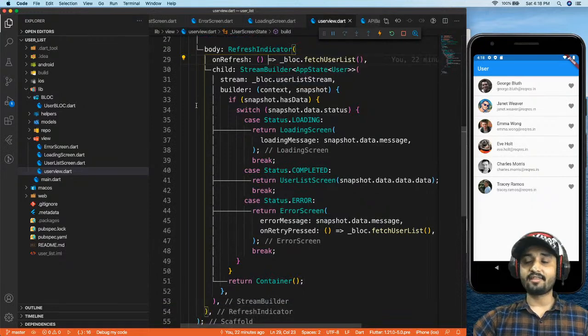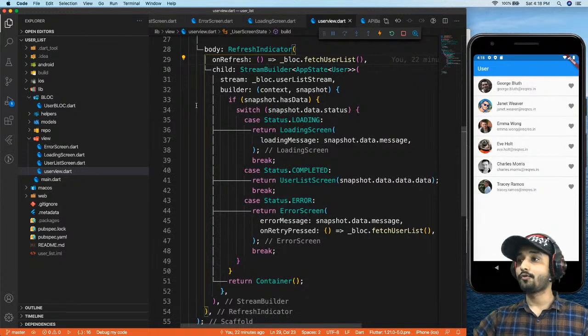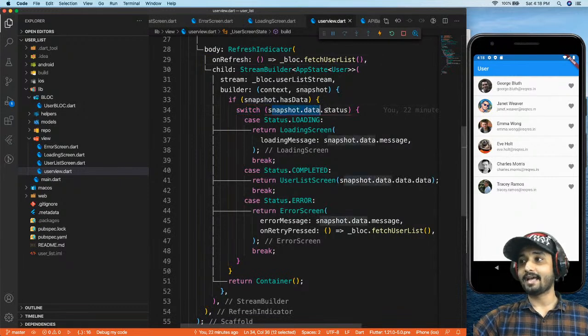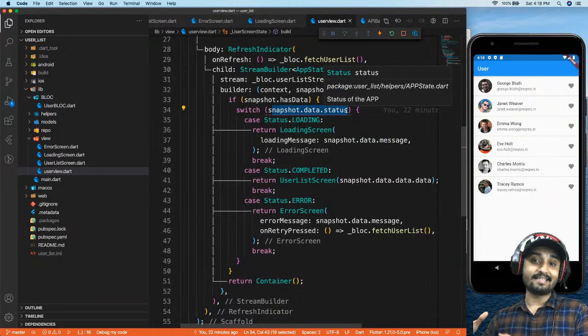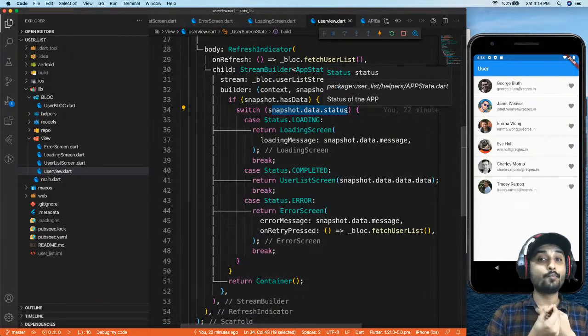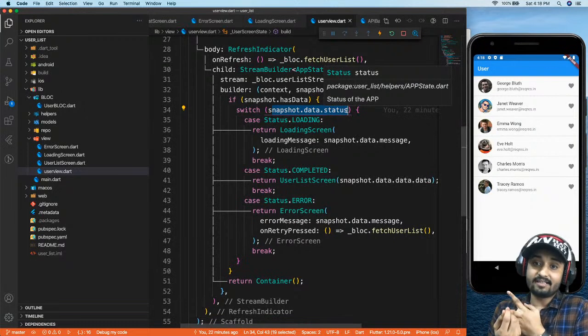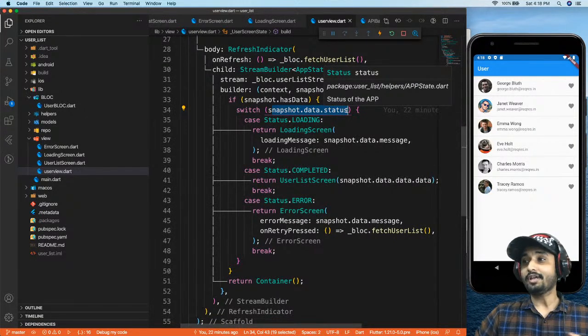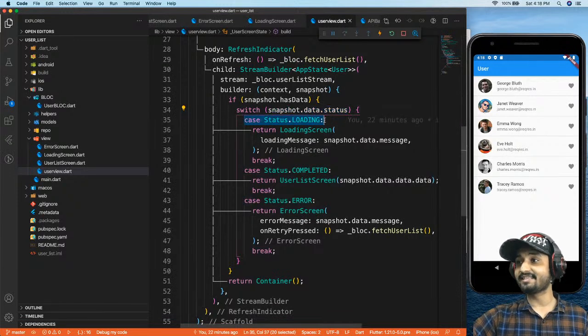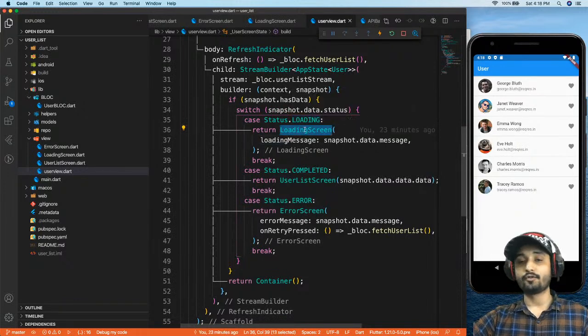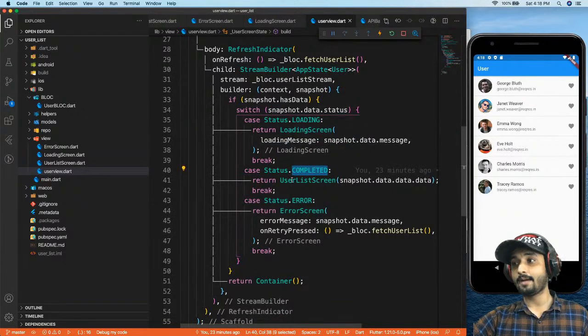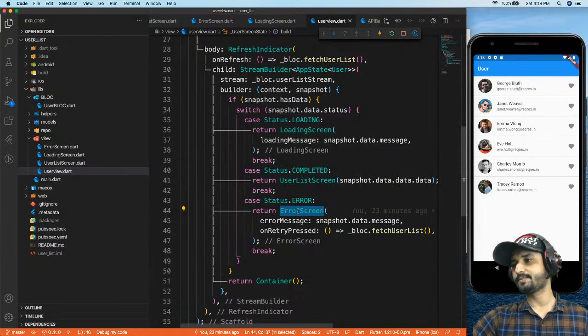The stream builder is nothing but, when your state changes, it notifies you what is happening with your app. Right over here in my switch statement, I'm going to get the data and the status of my app. The first is a loading status, the second is a completed status, or it is an error status. I put that status into my switch case: if my screen is loading, I call my loading screen. If my state is completed, I display all the users' information. And if I have an error in my API call, I display an error screen.